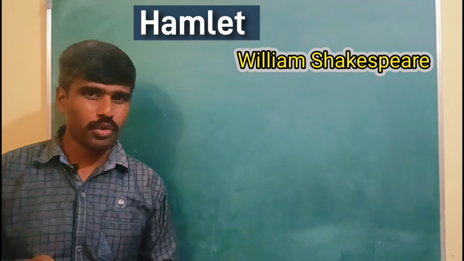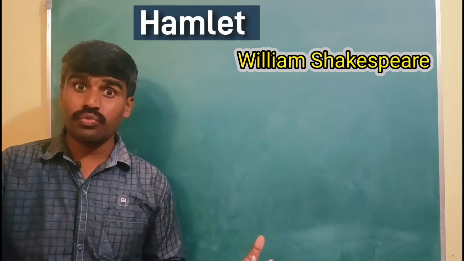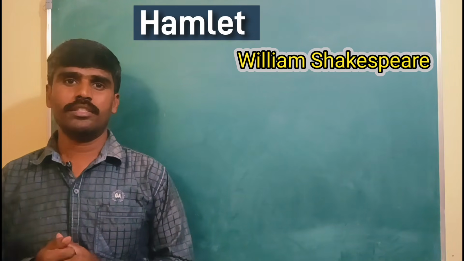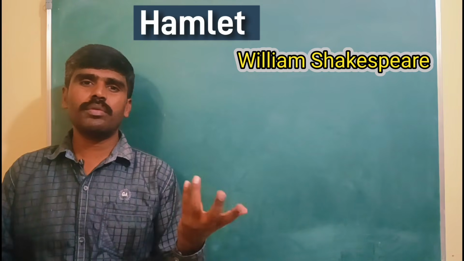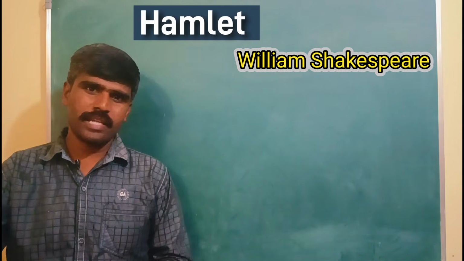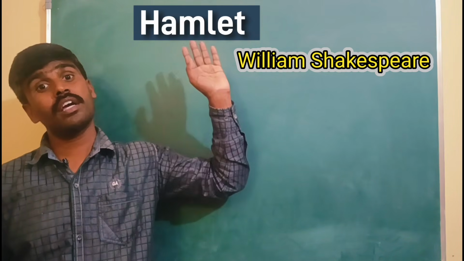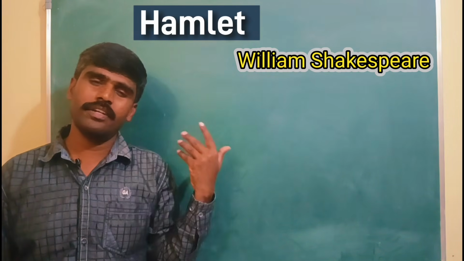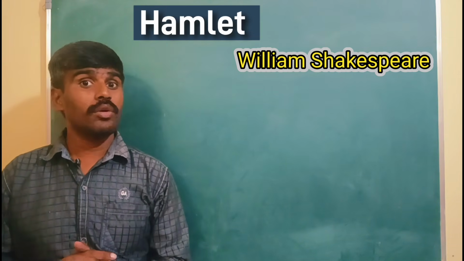There was some leftover poisoned wine, so King Claudius is forced to drink that wine. So he drinks and he dies on the spot. And very soon Prince Hamlet also dies, Laertes also dies, Claudius dies, the mother Gertrude dies, and before that King Hamlet also had died. So that is why it is a tragic play.